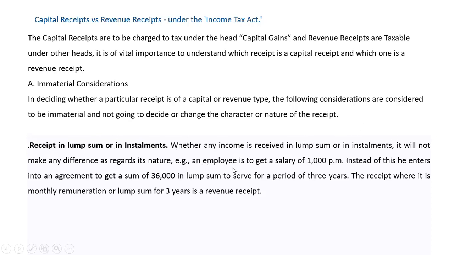See, an employee is to get a salary of 1,000 per month. Instead of this, he enters into an agreement to get a sum of rupees 36,000 in a lump sum to serve for a period of 3 years. So what he is receiving is a revenue receipt, but he is receiving it in lump sum. Lump sum we cannot determine as a capital receipt. Whether it is a monthly remuneration or lump sum for 3 years, it will be treated as revenue receipt only. According to the nature of the transaction, we need to find out whether it's a capital receipt or revenue receipt. We should not look into whether you are receiving in lump sum or in installments.